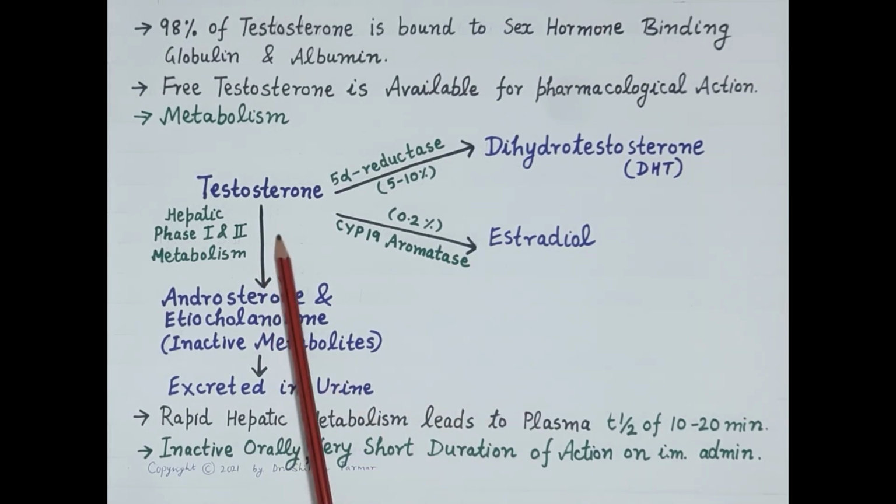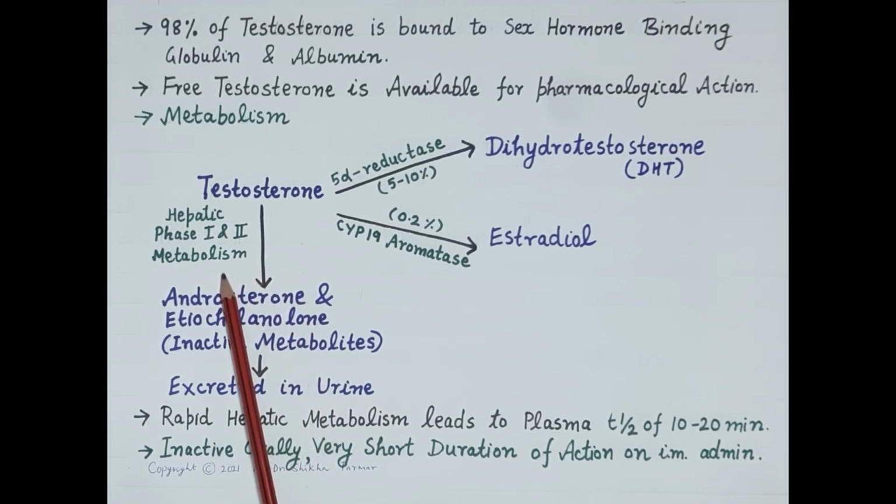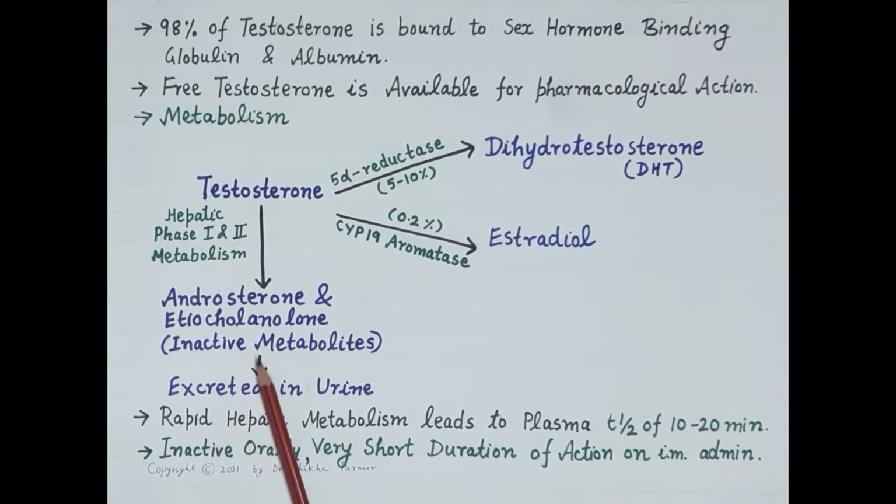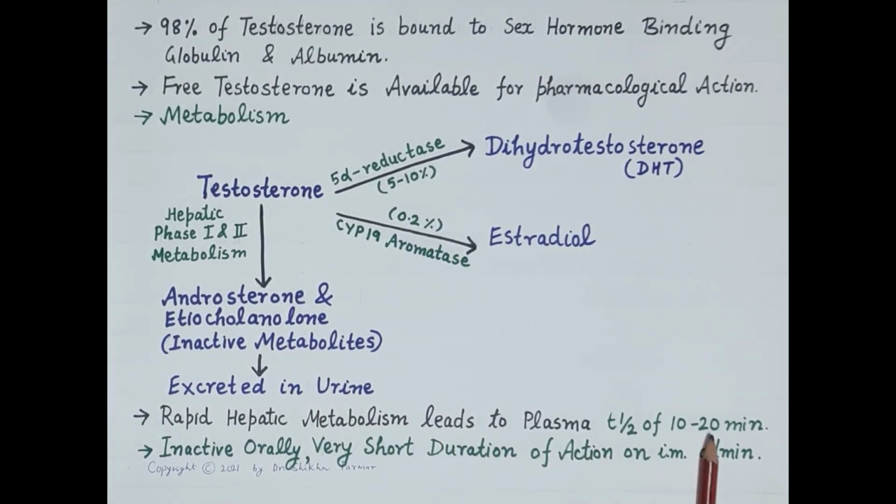Now, the bulk of testosterone undergoes inactivation in the liver by hepatic phase 1 and phase 2 metabolism to inactive metabolites, and these inactive metabolites are excreted in urine. Because of this rapid hepatic metabolism, testosterone has a very short half-life of around 10 to 20 minutes, and it's inactive orally and exhibits a very short duration of action on intramuscular administration.